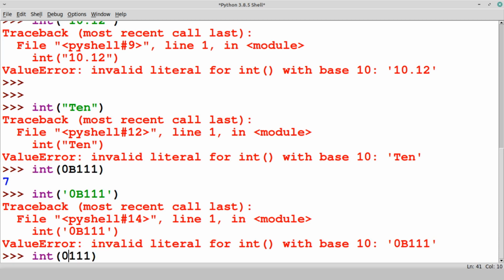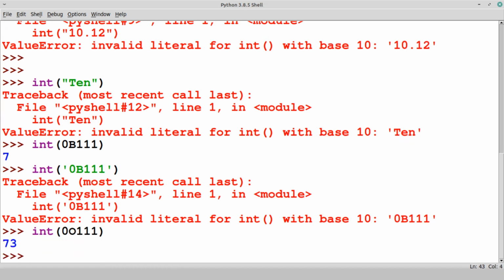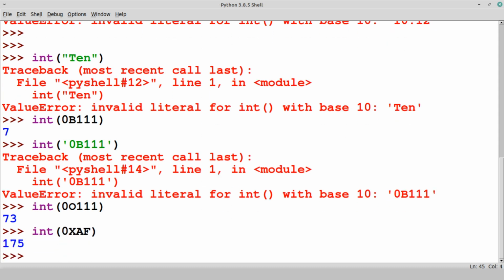Then next, let's see the octal one. Octal can also be converted into an integer. The next type is hexadecimal, let's say 0xaf. This can also be converted into an integer.